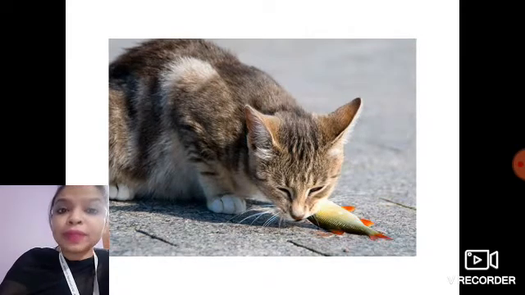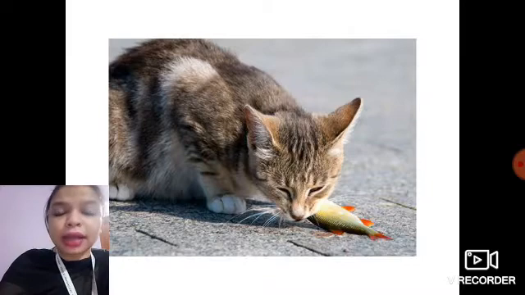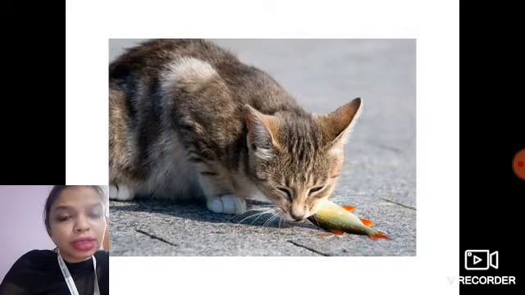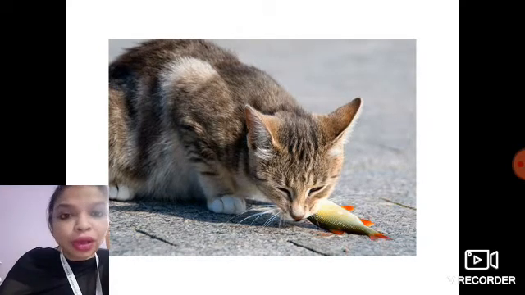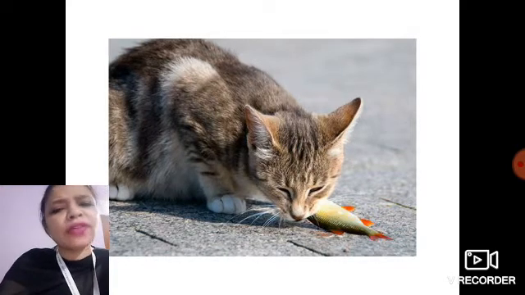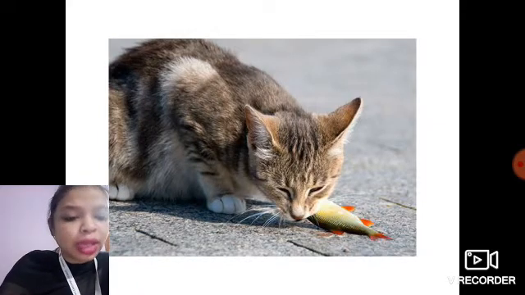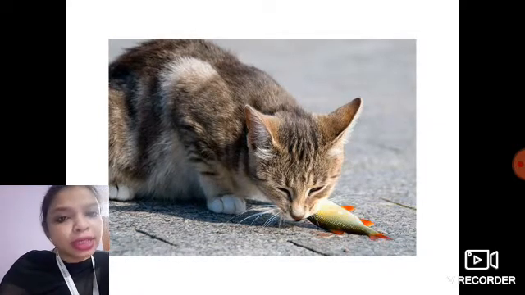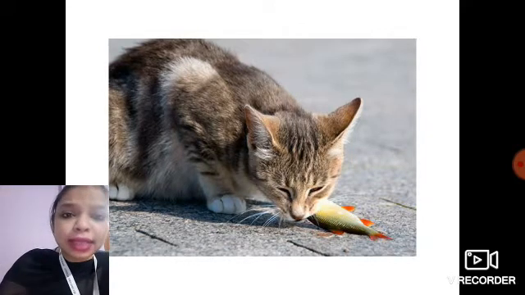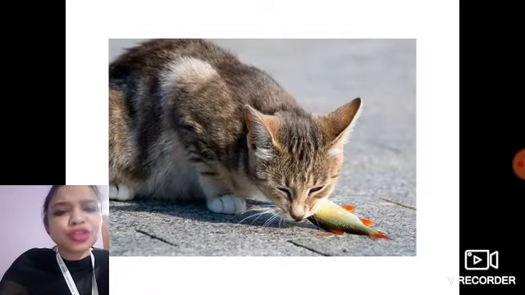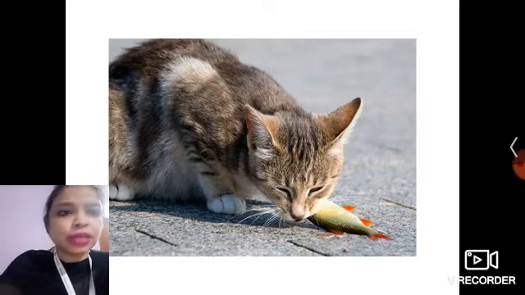So what they do have is a strong sense of either smell or hearing. Then there are birds. Yesterday we also discussed birds. These birds find their food from a very far distance from the sky. How do they do that? Because birds have a very strong sense of sight. They can see from a very far distance. So in this way birds can find their food, whether it is sitting on a tree or flying in the sky. And the senses of these animals are much stronger than ours. Okay, let us go to the next one.